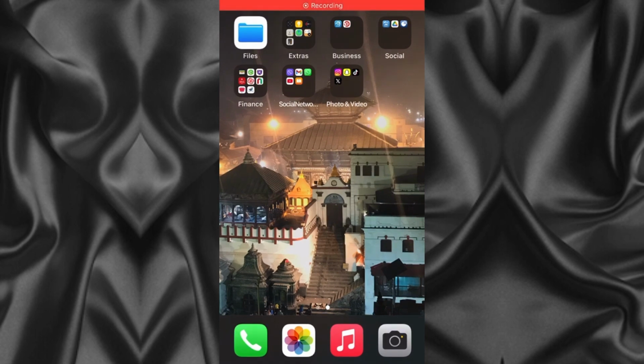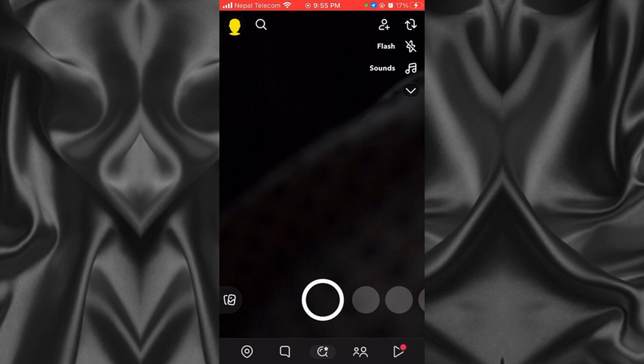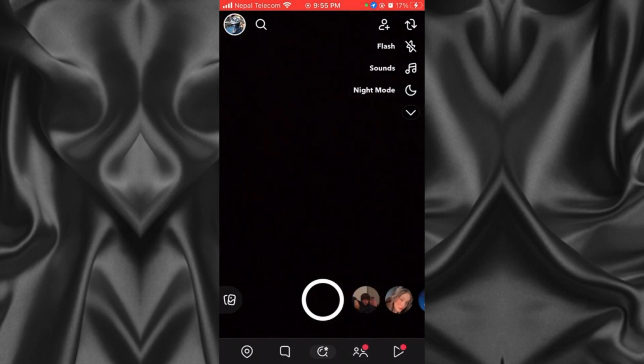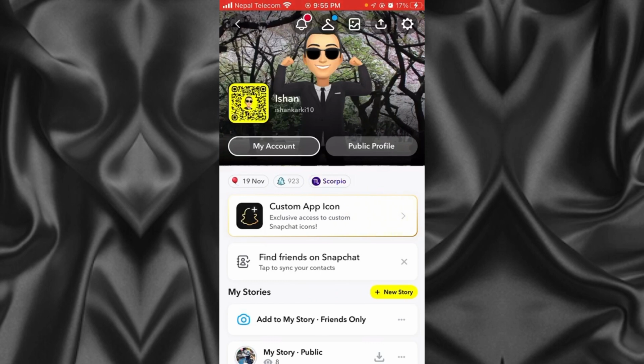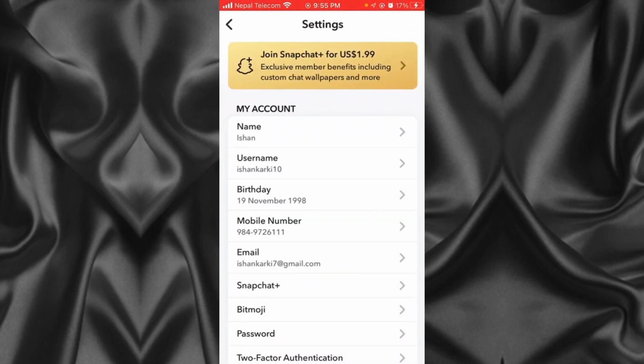Let's start from the home screen of our mobile phone. Open your Snapchat application and make sure you are already logged into your account. Then tap on your profile icon. Once you are on the profile interface, you have to click on the gear icon, accessing your settings.